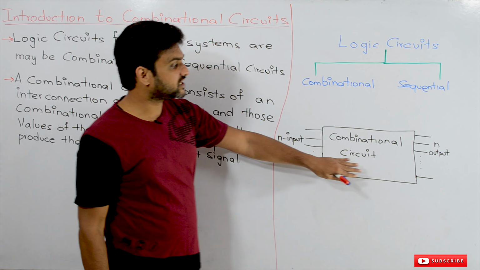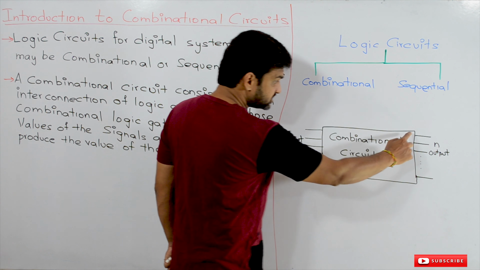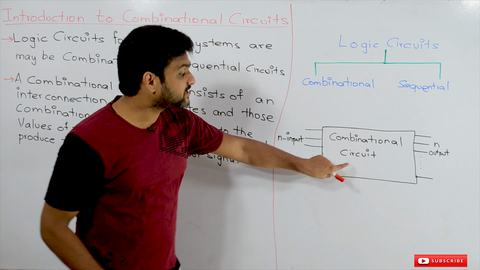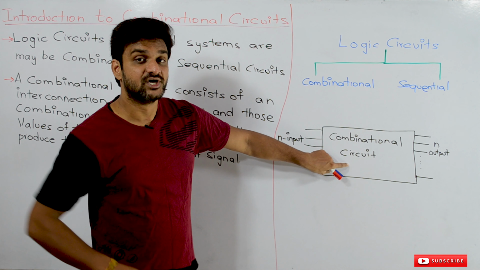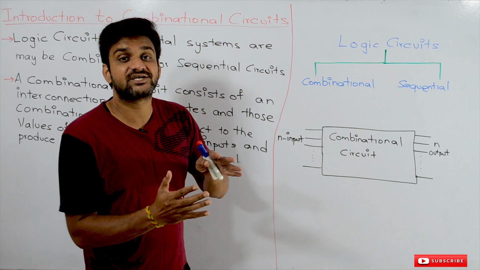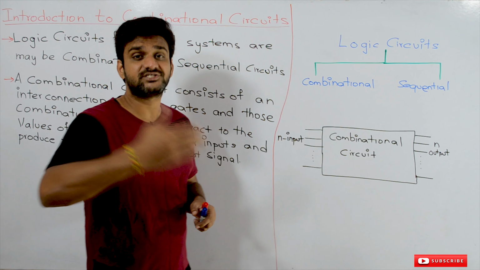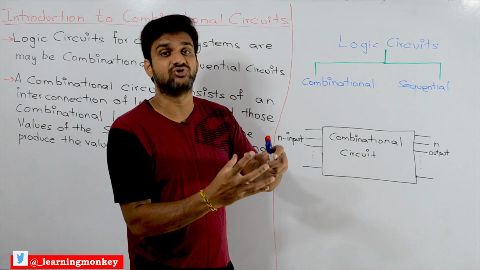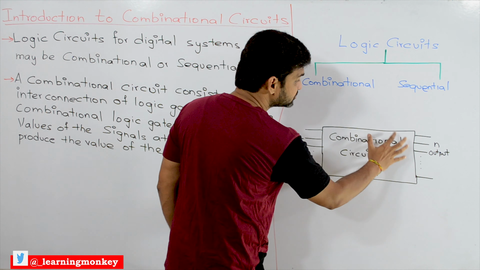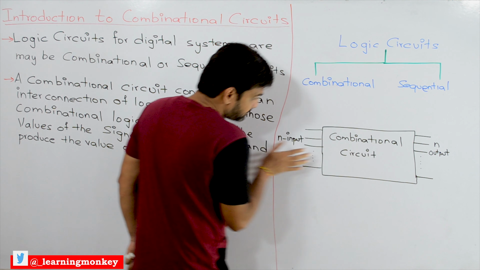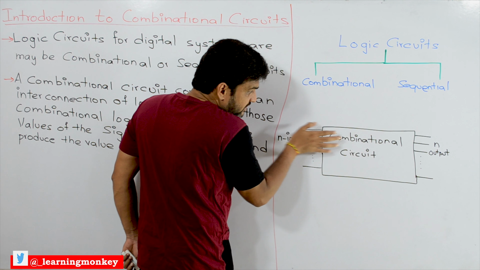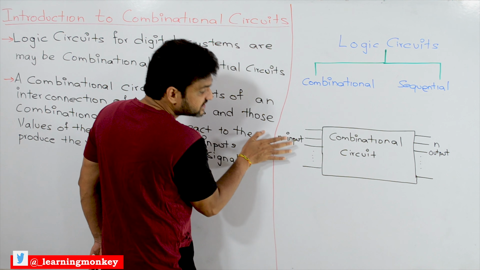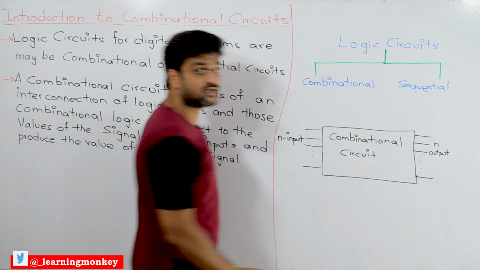This is the block diagram of the combinational circuit. This box is what we call the combinational circuit. What does this box consist of? It consists of an interconnection of logic gates, the ones that we have covered so far. When inputs are provided to this interconnection of logic gates, for a specific input it is going to produce a specific output.